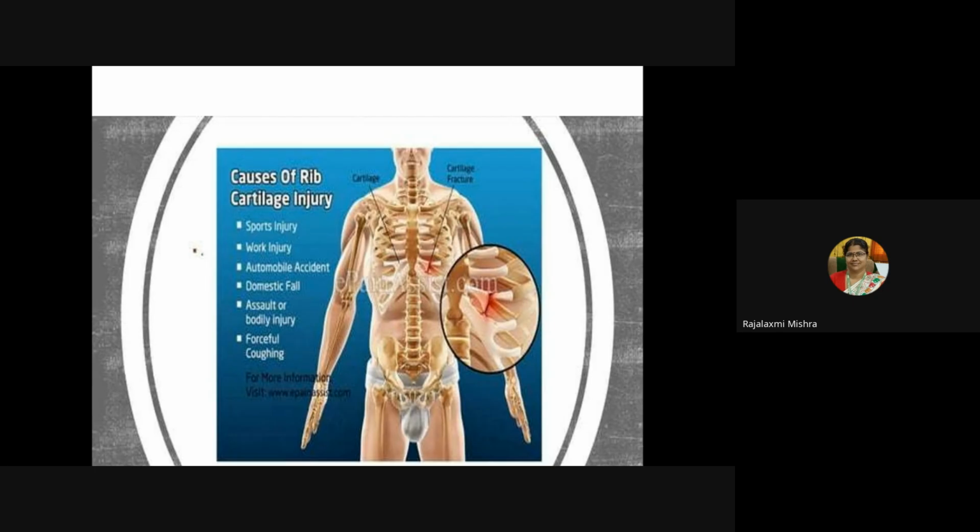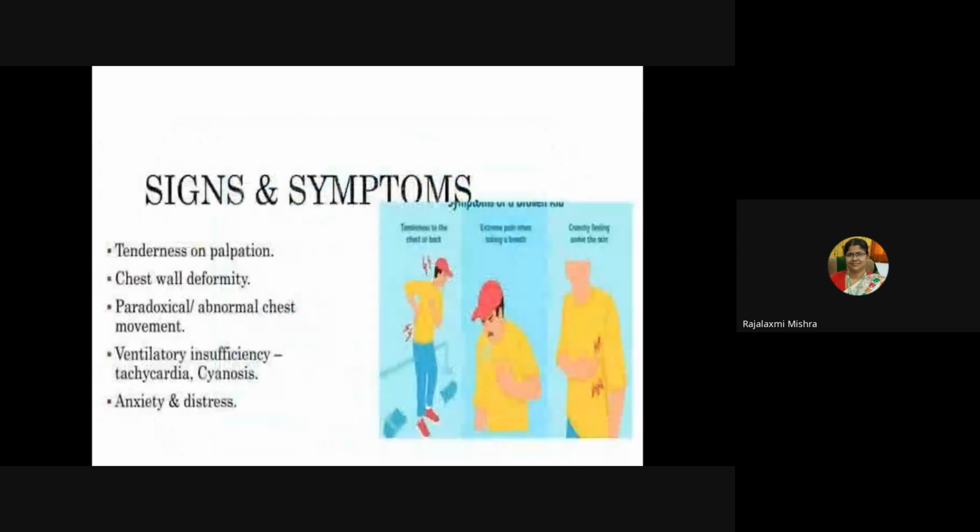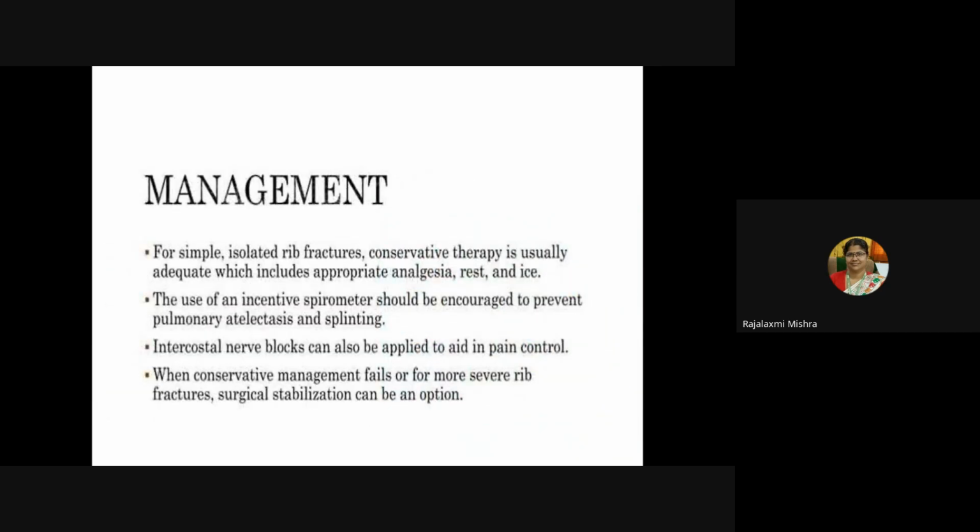Causes of rib cartilage injury include sports injury, work injury, automobile accident, domestic fall, assault or bodily injury, and forceful coughing. So what are the signs and symptoms? Tenderness on palpation, chest wall deformity, paradoxical abnormal chest movement, ventilatory insufficiency that will be elicited by tachycardia and cyanosis, and anxiety and distress.